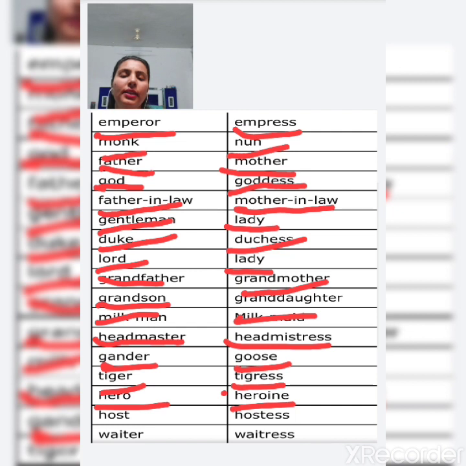Next is host, and the feminine of host is hostess. Next is waiter, and the feminine of waiter is waitress.